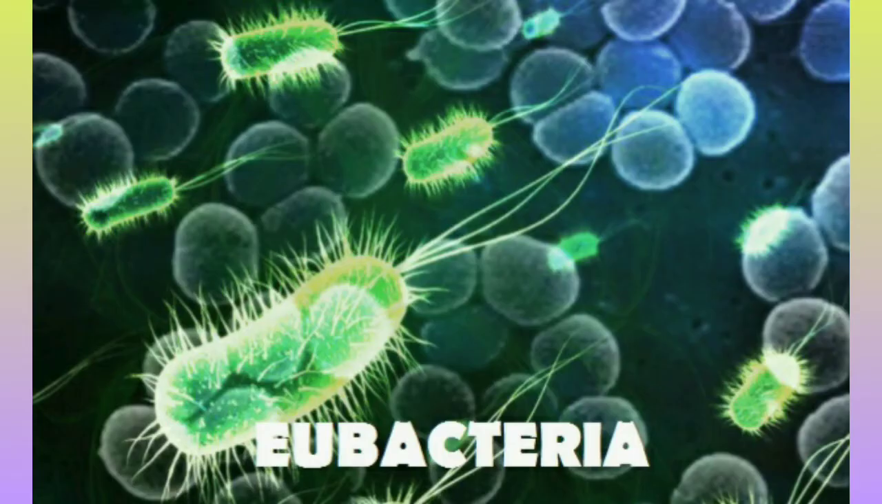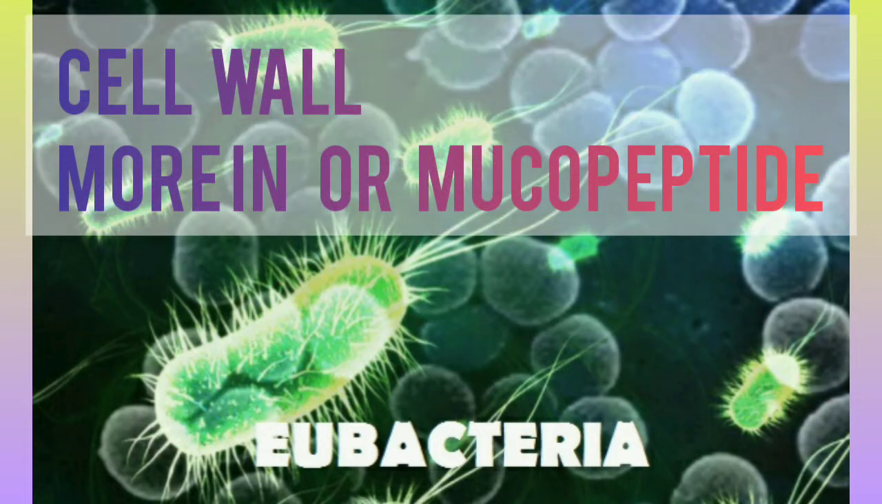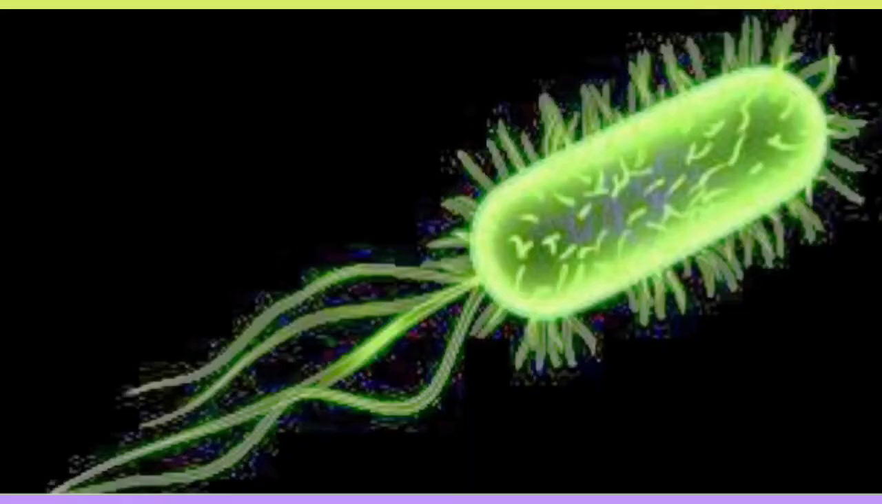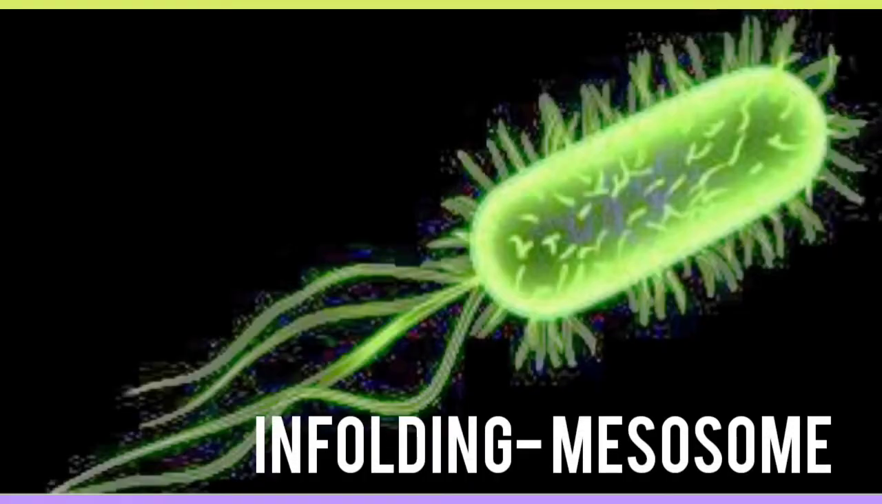Eukaryote, that is eubacteria cell wall. The cell wall consists of peptidoglycan, also called murein or mucopeptides. Next, in this bacteria, one characteristic point is that the infolding of the cell membrane is called the mesosome.